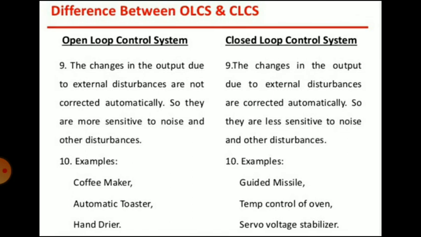So examples are coffee maker, automatic toaster, hand dryer. These are the examples of open loop control system. And guided missiles, temperature control of oven, servo voltage stabilizer are examples of closed loop control system.